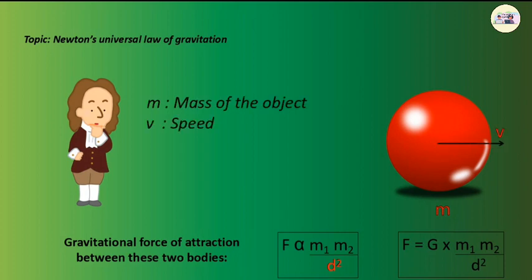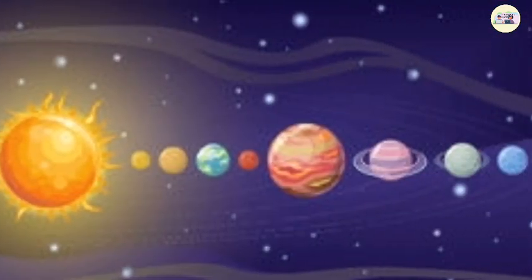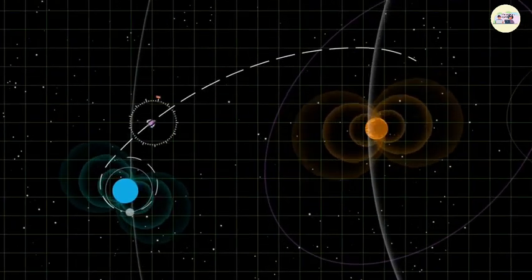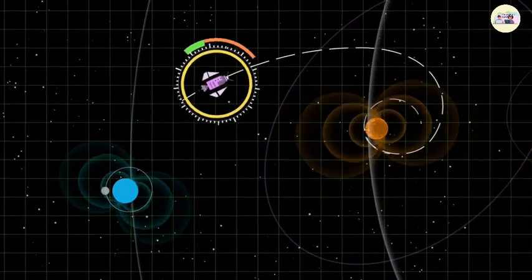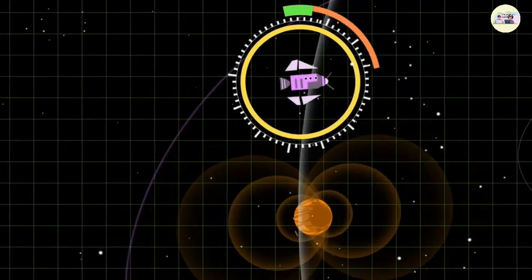If we consider m as the mass of the object, v as its speed, and r as its radius, then the force F is equal to mv square by r. The gravitational force is much weaker than the other forces in nature, but it controls the universe and decides its future. This is possible because of the huge masses of planets, stars, and other constituents of the universe.